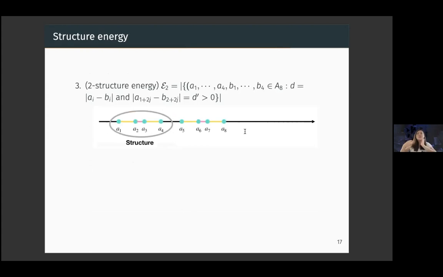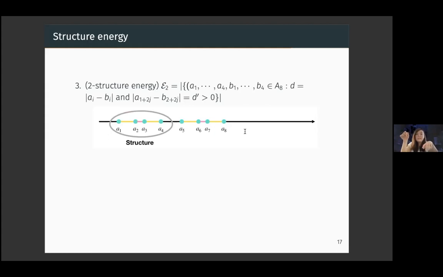In our case, we introduced the idea of a structure energy. As I mentioned, the standard difference energies encode the structure of one particular difference. In our case, we want to look at the layered Ramsey structure, where we have a lot of differences built in together. So instead of having just one difference repeating, I want multiple differences repeating, and then I repeat that whole structure again.